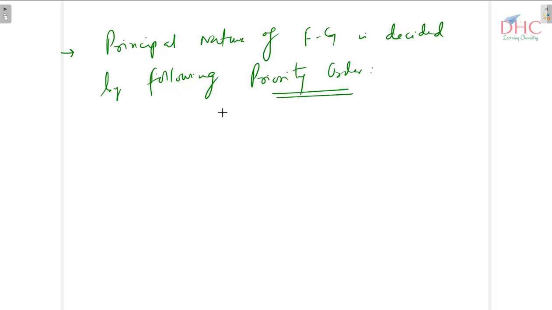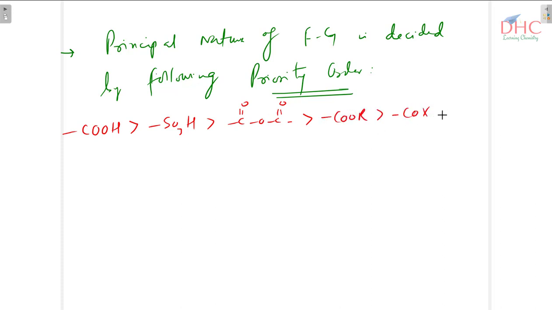Priority order. First priority is carboxylic acid group. Then you have sulfonic acid group SO3H. Then you have anhydride. Then you are having ester. Then there is acid halide COX. Then there is acid amide CONH2. Then there is cyanide.